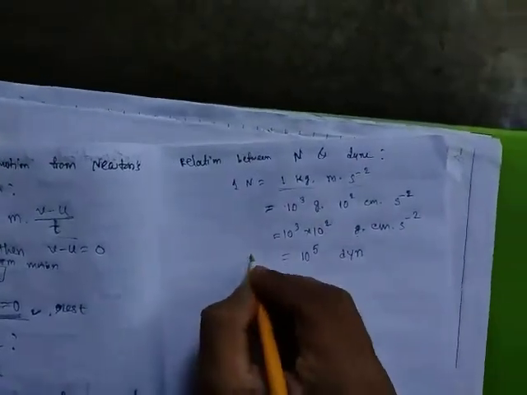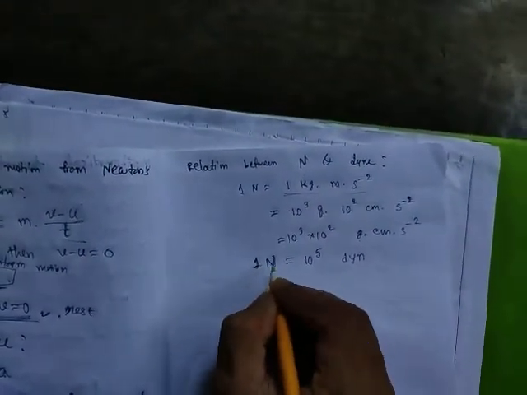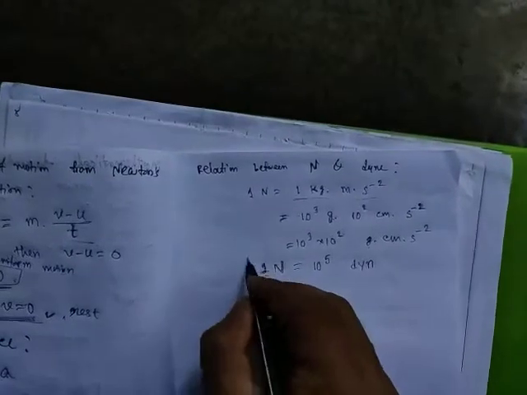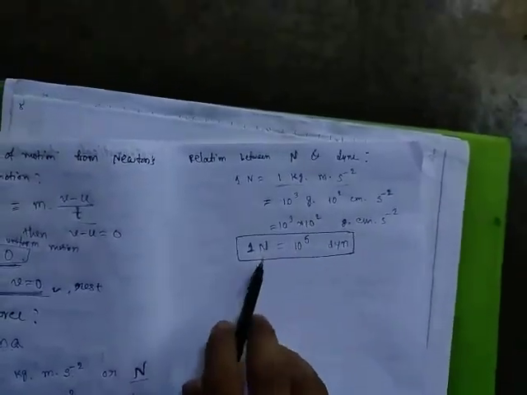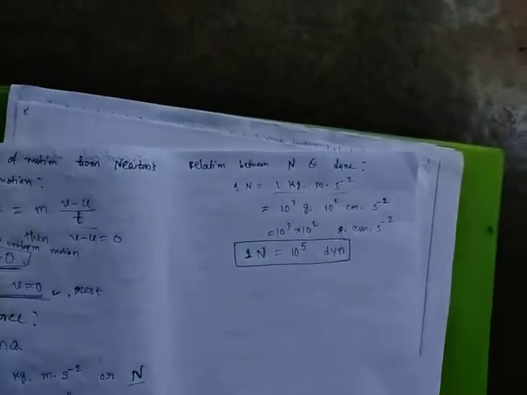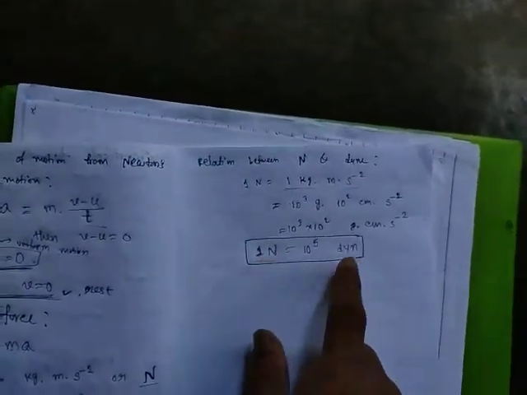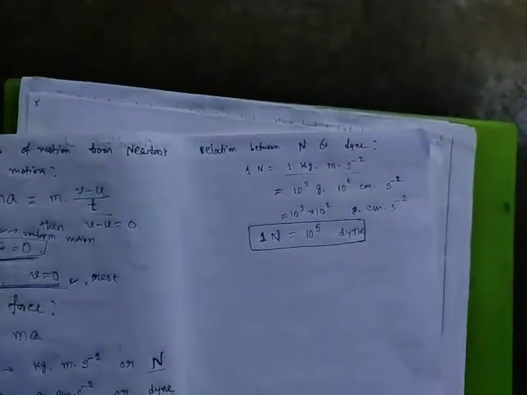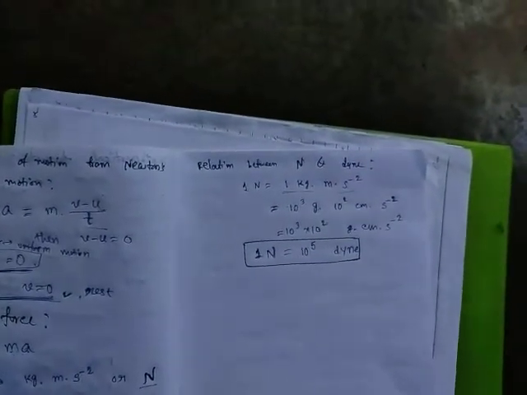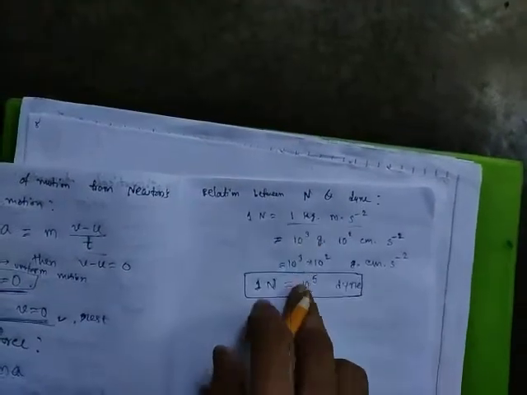So what is the relation between Newton and dyne? 1 Newton is equal to 10 to the power 5 dyne. This is the relation between SI unit and CGS unit of force. Clear? Okay.